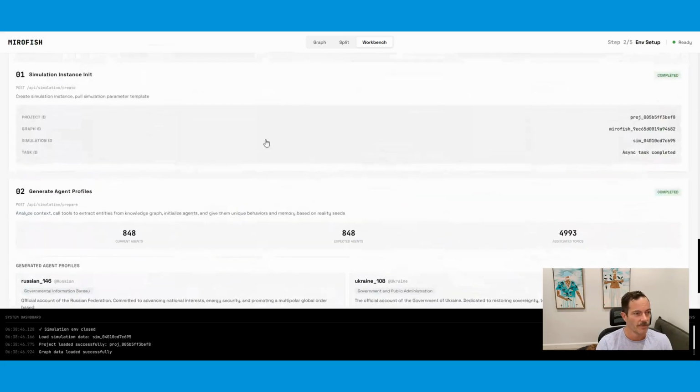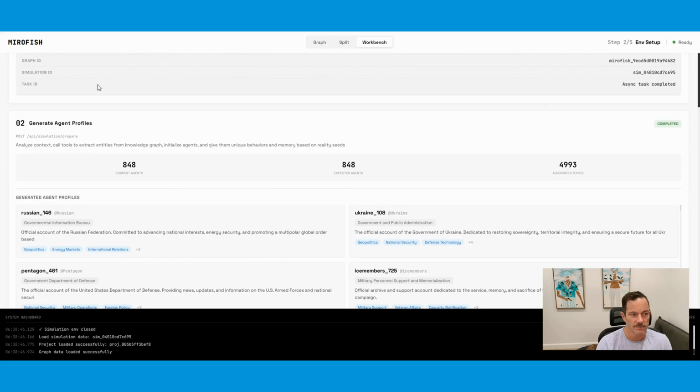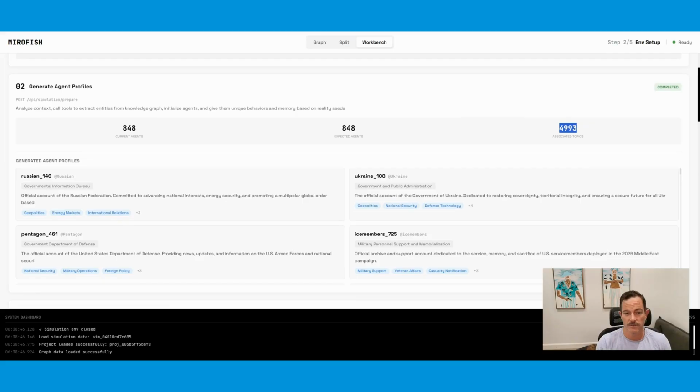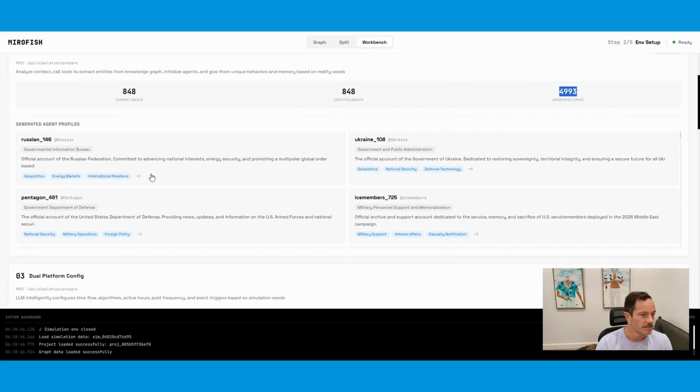So it's come up with some stuff. Project, Graph ID, Simulation ID, 848 agents, and it discussed 4,993 topics. It did that 40 times each, and this is all configurable. And this is the agent profile. The Russian Government Information Bureau got given some context about itself, and it behaved similarly to how they've been behaving.